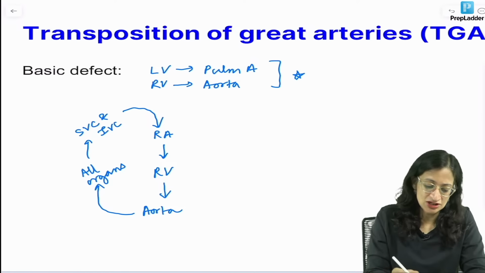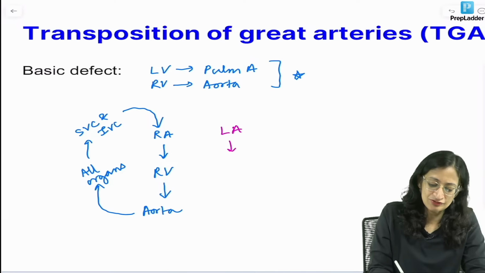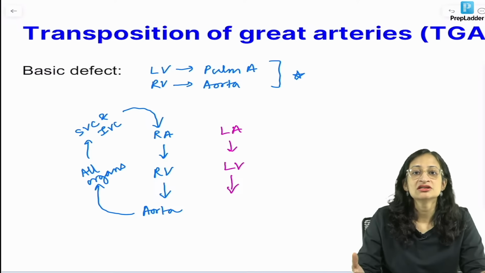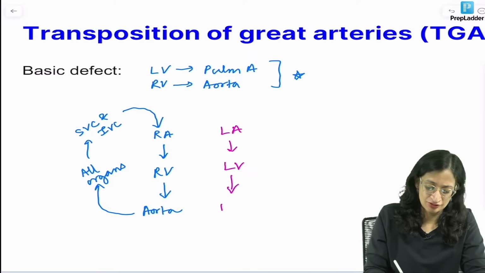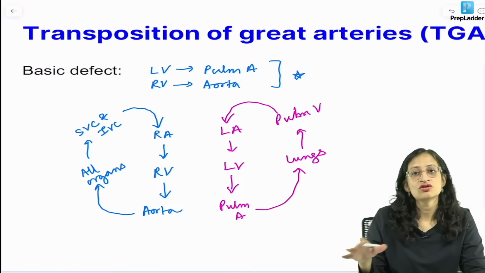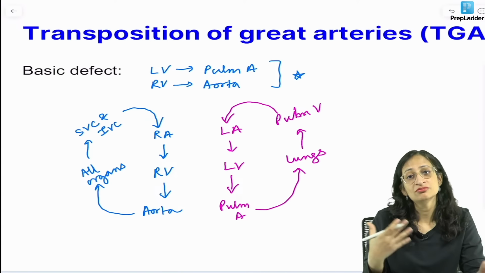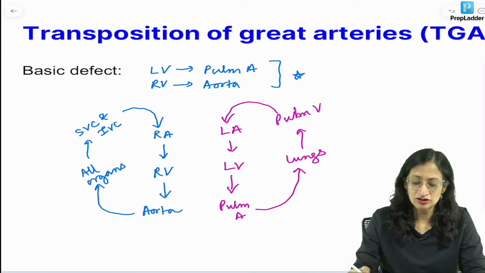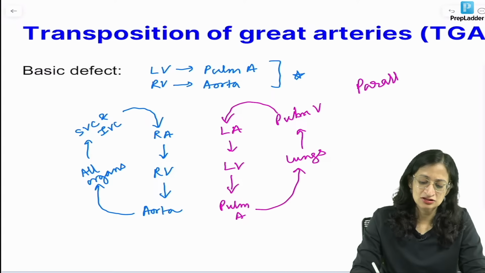What is happening on the left side? Let us see. Blood goes from the left atrium to the left ventricle. From the left ventricle, normally what comes out? Aorta. But this is TGA, so what will come out? Pulmonary artery. So pulmonary artery blood goes to the lungs, gets oxygenated, and via pulmonary veins, we know where the pulmonary veins drain? They drain into the left atrium. So blood started off from the left atrium, came back to the left atrium. The oxygenated blood is circulating without getting distributed to the entire body. So that is why it is called a disease of parallel circulation. Two parallel circulations are going on.